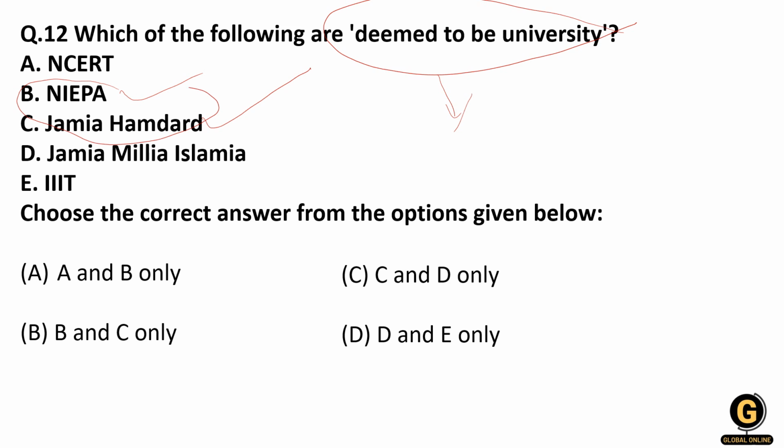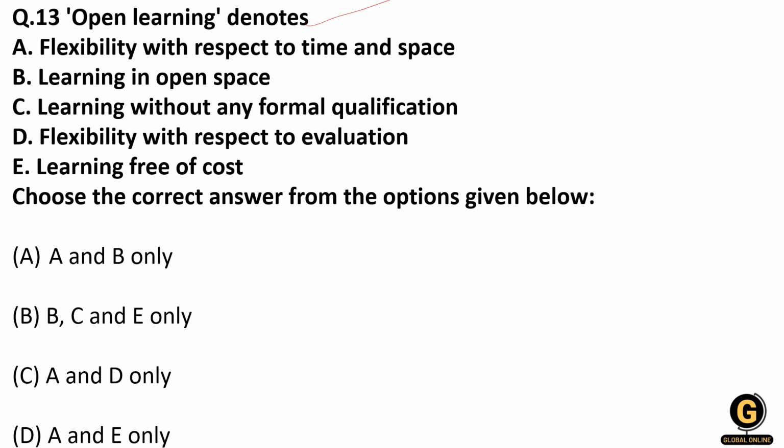So these two are the deemed to be universities. Remember, Jamia Hamdard and National Institute of Educational Planning and Administration are, so correct answer is B and C. Open learning denotes. So what is open learning?